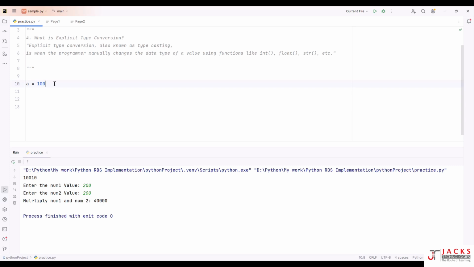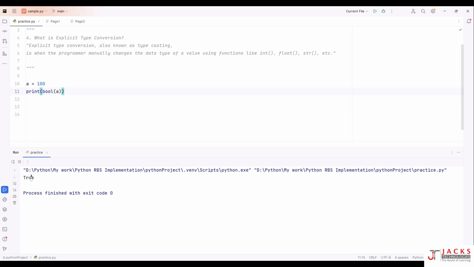So what do I have to do? Will I be able to convert like that? Now see, I wanted to convert this integer type to Boolean type. What will I get? I got it as true. If you try to convert not only this, you can convert any value. You convert 500, you will get true. If you try to convert 2, you will get true, which means any integer value except 0, if you are trying to convert to a Boolean type, it returns true.